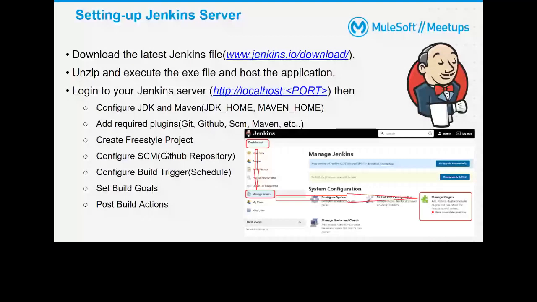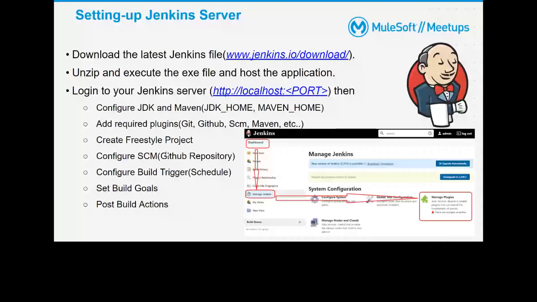And then first we need to configure the source code. Where is your source code? So you'll be giving that repository URL here. Okay. And then we need to give the scheduler information.